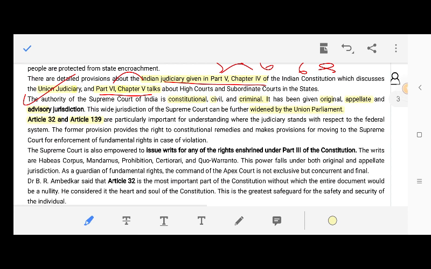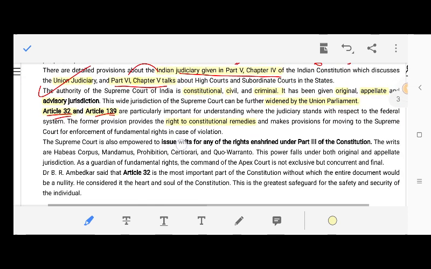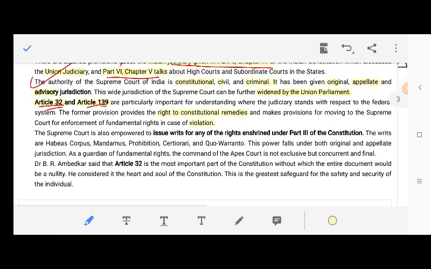The former provision, Article 32, provides the right to constitutional remedies. And Article 139 is about what? It is about moving the Supreme Court for enforcement of fundamental rights in case of violation. The Supreme Court is also empowered to issue writs in the nature of habeas corpus, mandamus, prohibition, quo warranto, and certiorari, in violation of Part 3 of the Constitution. These are the writs, as I have already mentioned. The power falls under both original and appellate jurisdiction.